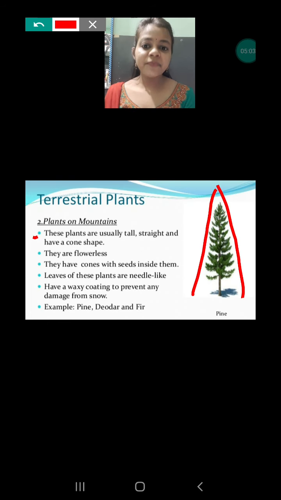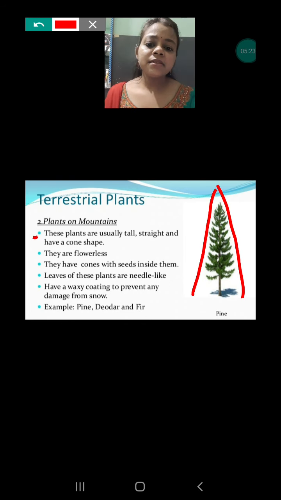Second, they are very straight. Why? Because if they have branches, the snow can be deposited on the branches, and it will be very difficult for the plant to survive there. That's why they are straight. Very few branches are found in these types of plants.